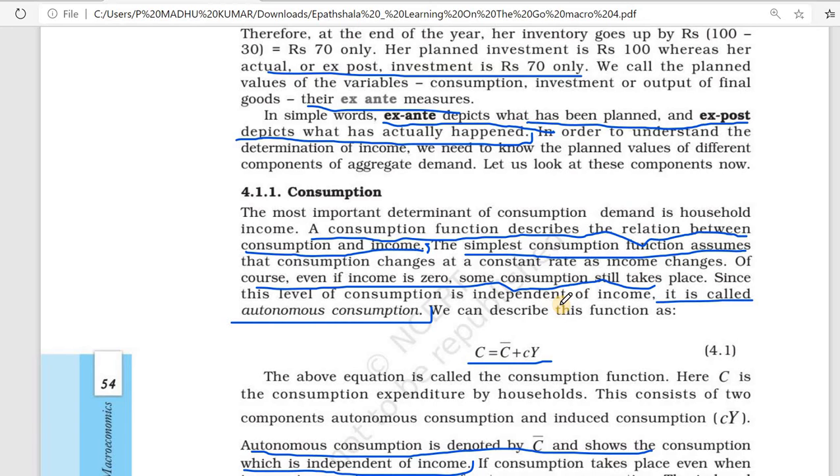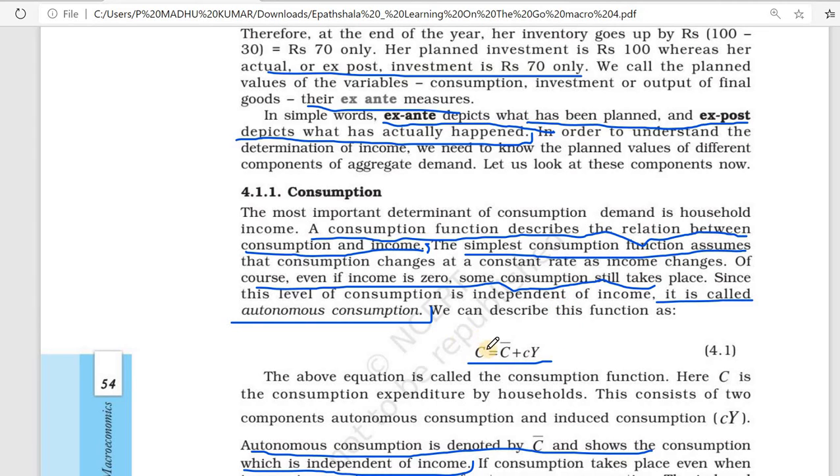That savings we will spend this month. If income is zero, then also people will consume. That one we call autonomous consumption.